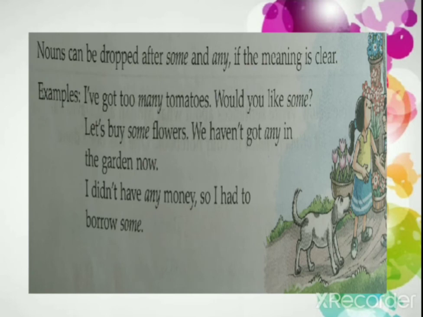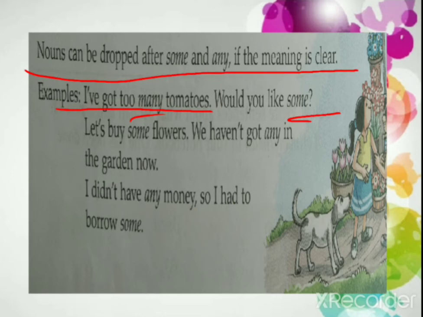Now come to the next one. Nouns can be dropped after some and any if the meaning is clear. Okay. Nouns can be dropped. Dropped means हमने अभी तक देखा कि जब हम some, any, much वो सब यूज़ करते हैं उसके बाद हम नाउन लिखते हैं. नाउन मतलब जिसके बारे में हम बात कर रहे होते हैं, right? So see, I have got too many tomatoes. अब हम पहले सेंटेंस में किसकी बात कर रहे हैं? Too many tomatoes, which is the noun over here, tomatoes, right? So हमने many के बाद tomatoes यूज़ कर लिया है. Would you like some? अब some के बाद tomato नहीं लिखा है. क्यों नहीं लिखा? Because the noun is already mentioned in the first half of the sentence, due to which it is not necessary for you to write the noun again and again.